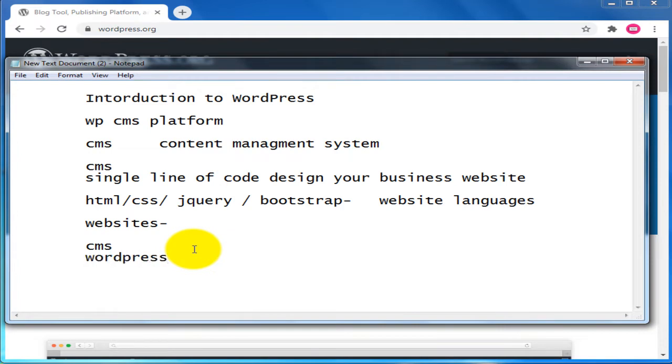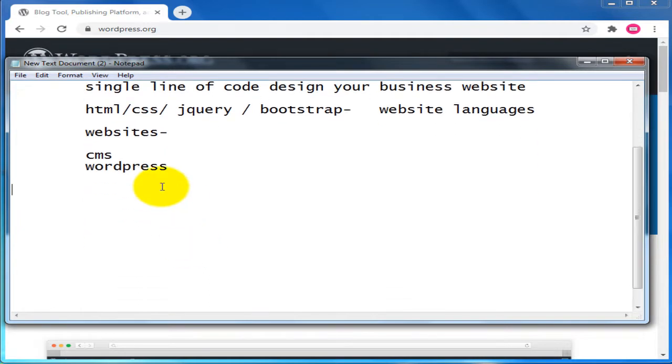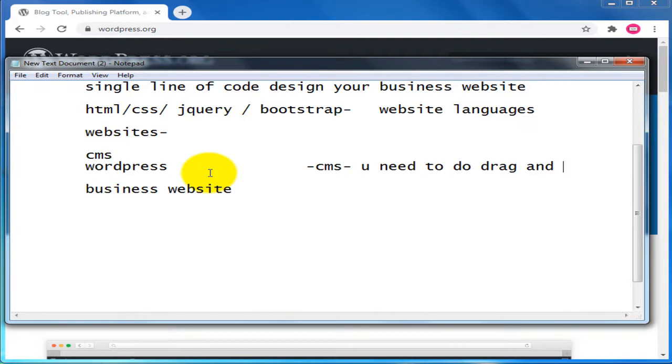Okay, so this is the WordPress website, whatever you are seeing, whatever you are learning. By using WordPress, you can easily create your business website. So how can you do that? Because this is the CMS, content management system, you just need to do drag and drop.